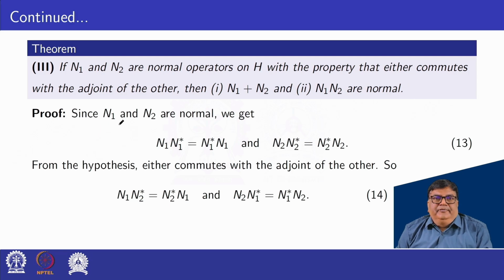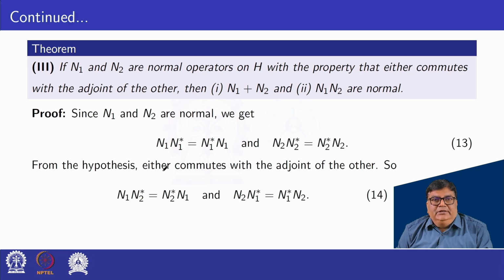Let us prove it. Since n1 and n2 are normal, as given, as per the definition of normal operator, it can be written as n1 into n1 star is equal to n1 star into n1, and n2 into n2 star is equal to n2 star into n2.